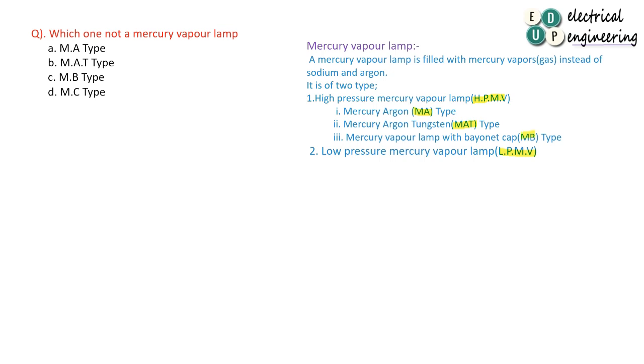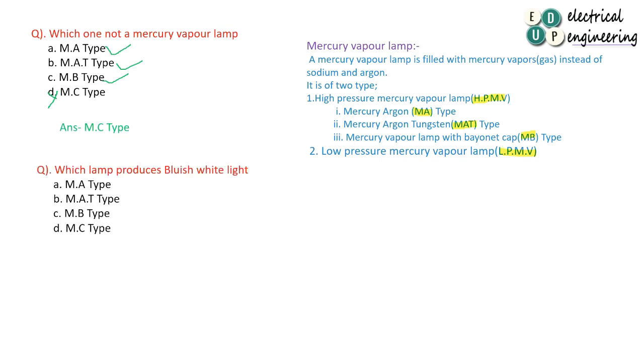So move to options. MA type, it is correct. MAT type, that is correct. MB type, it is correct. MC type, this is not correct. So the question is which is not a mercury vapor lamp? Answer is option number B. Move to next question. Which lamp produces bluish light?